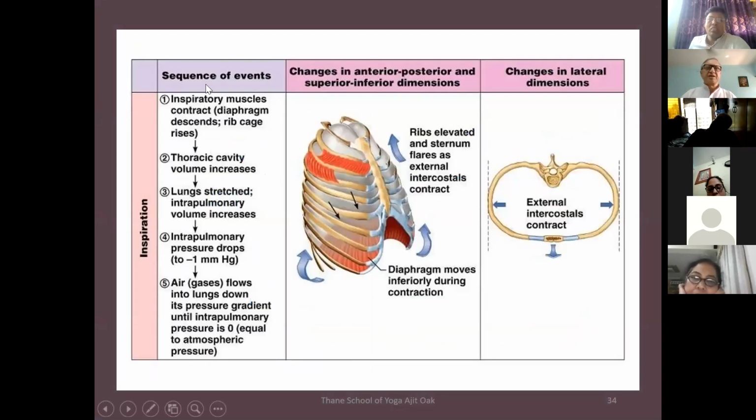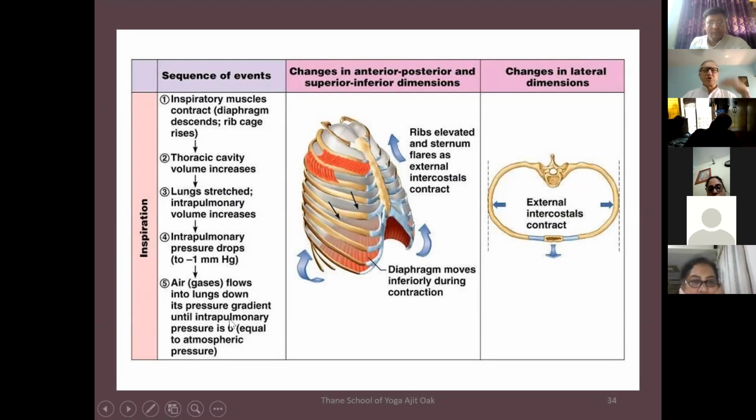Again, the same thing: the inspiratory muscles contract, the diaphragm descends, the rib cage rises. The ribs expand toward the side and a little bit up, and the diaphragm goes down. The lungs are getting stretched because lungs are elastic tissue. Because of the stretch of the lung, the intrapulmonary volume will increase. The pressure will drop, as shown here, by minus 1 mm. The difference is only 1 mm.